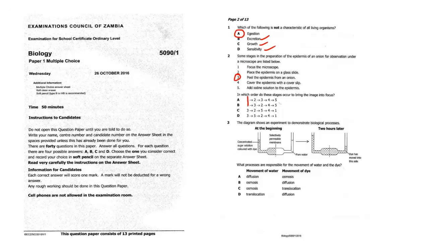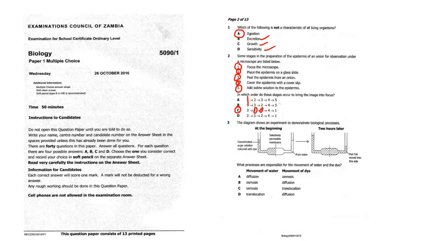What is the next one? After peeling from the onion, then place it on the glass slide. So we are going to go 3, 2. Okay, let us see. What is the next one? The next one, add iodine solution. So 5. Then cover the epidermis with a cover slip. Then that is when you focus under the microscope. So the answer is C right here.